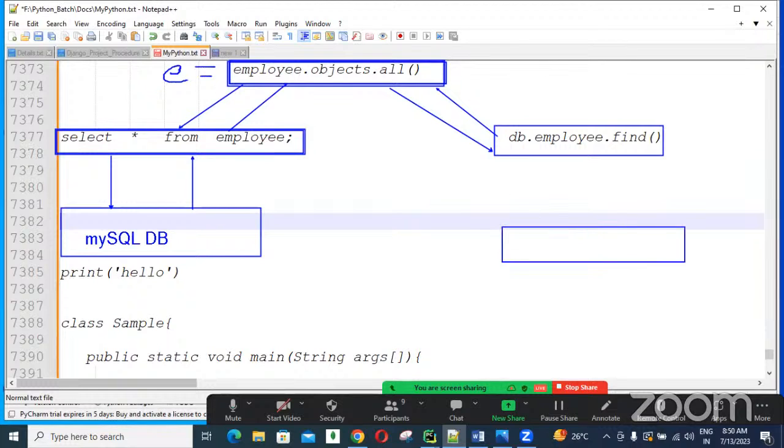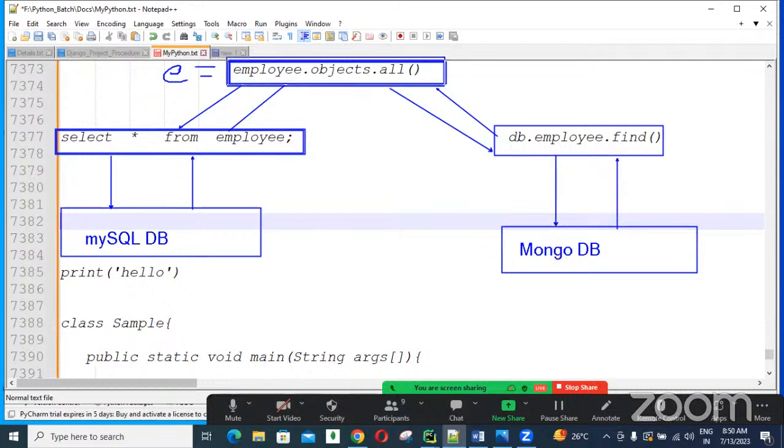Clear that? Later we can use this object in our Django coding, guys. And the same works for MongoDB. So this is the importance of the ORM tool: if you learn just one set of ORM queries, any database can be used by your application.